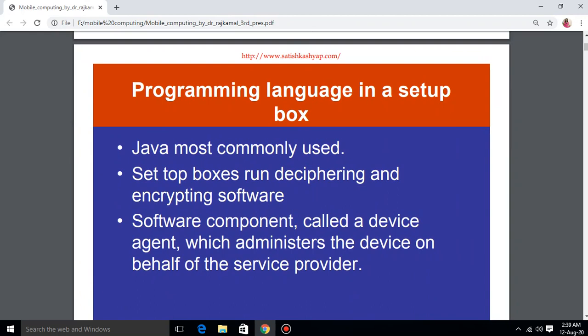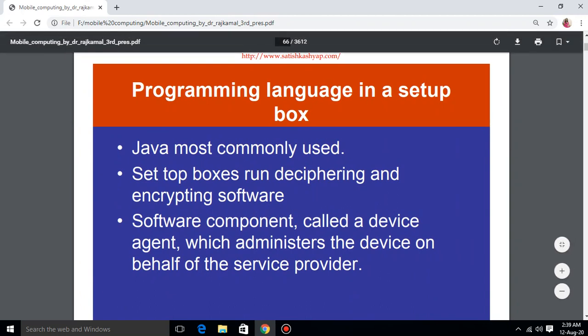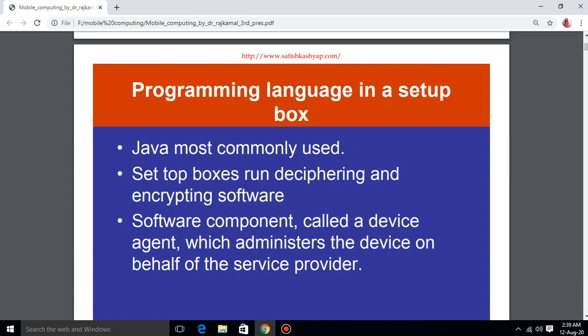Now, what are the different programming languages used in this set-top box? Mostly Java is used. Then the set-top box also runs deciphering and encrypting software components called device agents, which administer the device on behalf of the service provider. You can see that usually your vendor says to keep your set-top box on, so that if any changes happen in the software, it will be updated remotely from their end.